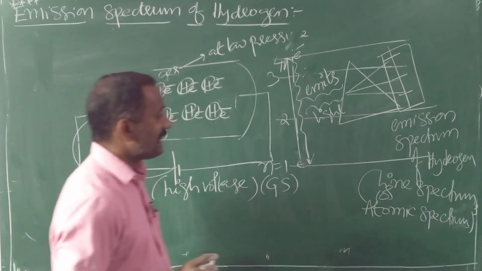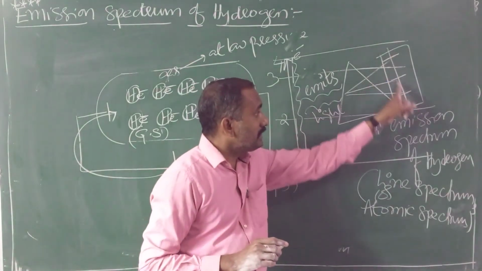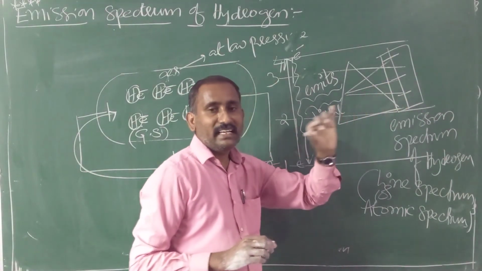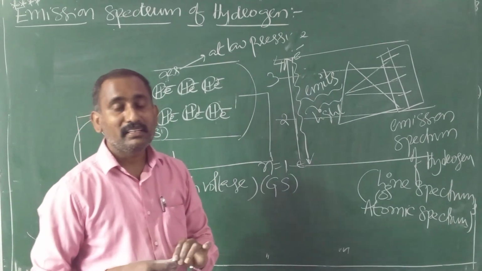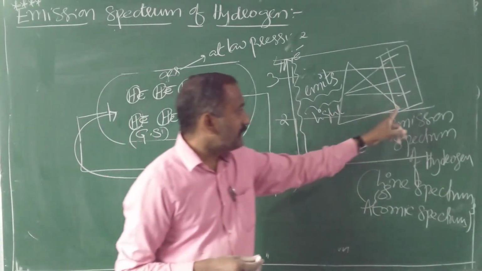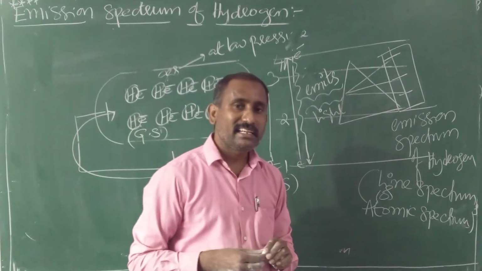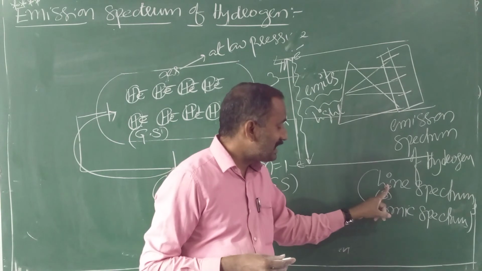Why is it known as a line spectrum? In the impression, bright, well-defined, distinct lines are observed. That's why it is a line spectrum.